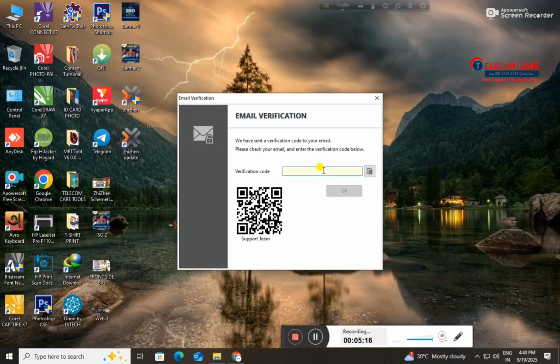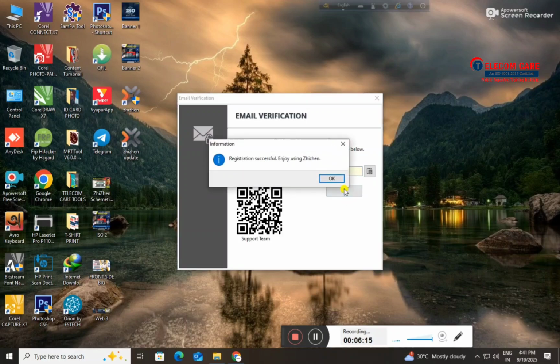A verification code will be sent to your email. Check your email and fill in the verification code. Enter the verification code. Now click on OK. As we can see, registration successful. Now enjoy using Zhizhen on your device.